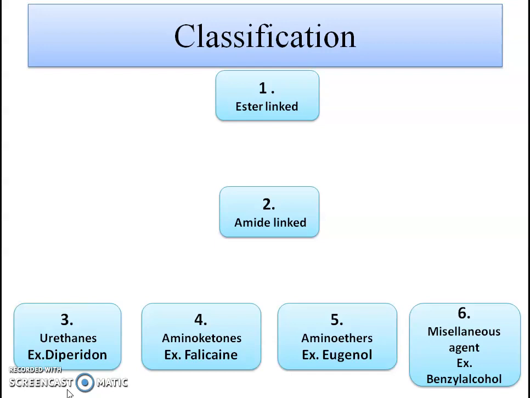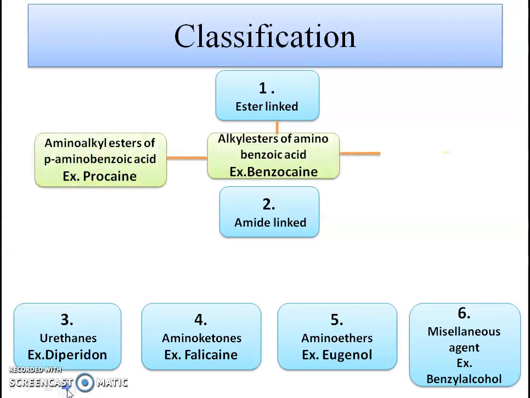The ester-linked local anesthetics are again classified into 3 subcategories. One is the alkyl esters of amino benzoic acid. The example of this is benzocaine. The next, amino alkyl esters of para-amino benzoic acid. The example is procaine. And third category is esters of benzoic acid.